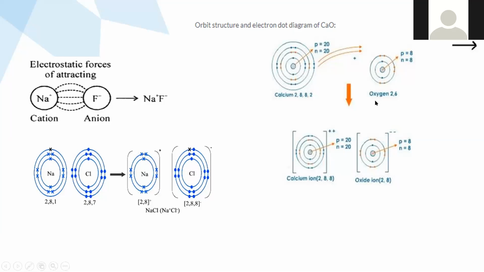Please draw for AlCl3, aluminum chloride. While giving you the compounds to draw, they will not give you the formula. I'm telling you the formula, right? But they don't give it. They'll just say write the electron dot structure for aluminum chloride. So you should be thorough with their atomic numbers, electronic configuration, and how many electrons they lose and gain.